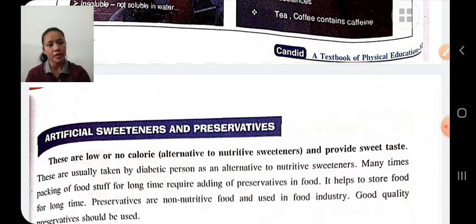Okay, artificial sweeteners are used by diabetes patients. They provide them a sweet taste. And preservatives are used in the food industry to store food for a long time. Many times, packing of foodstuff for a long time requires adding preservatives to the food. Therefore, we should use a good quality preservative.